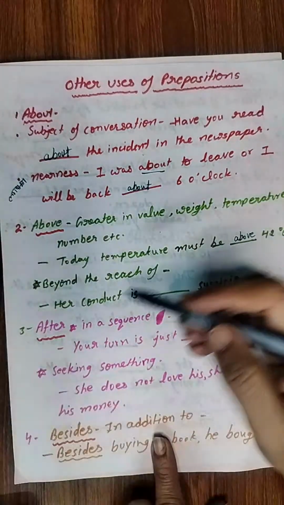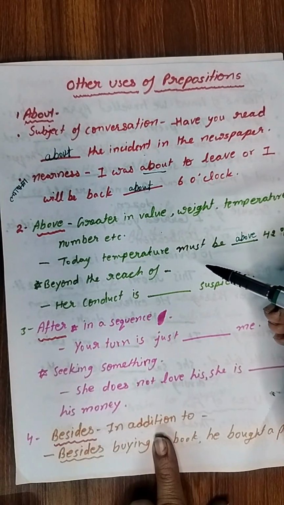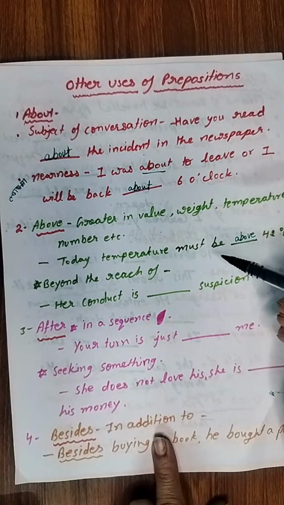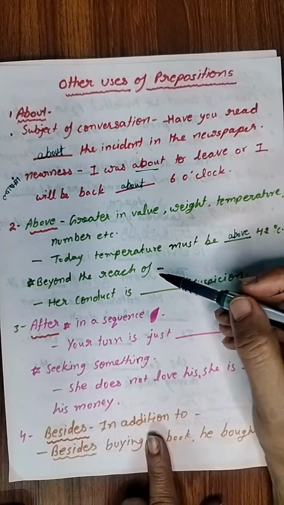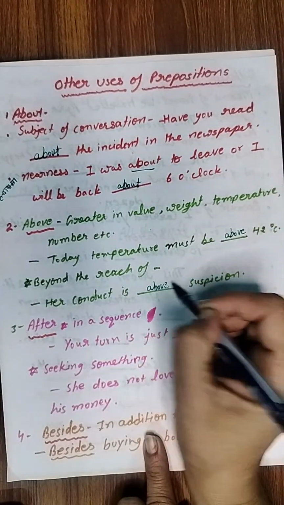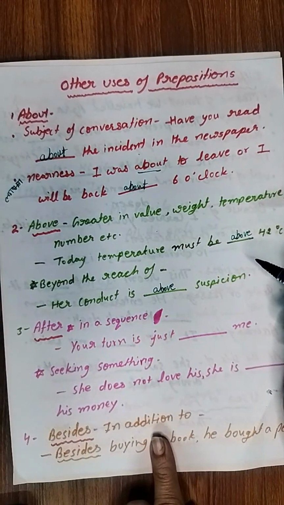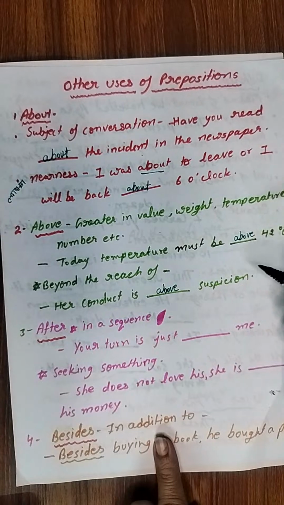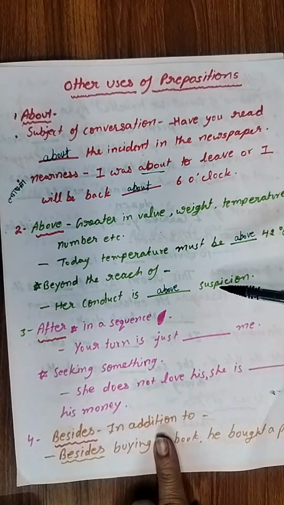Then beyond the reach of, जब कोई चीज हमारी पहुंच के परे है. जब हम कोई चीज के बारे में कहते हैं कि नहीं नहीं वैसी तो पॉसिबिलिटी ही नहीं है, in that case also we use above. For example, her conduct is above suspicion, यानी कि उसका जो बिहेवियर है वो बिल्कुल शक के दायरे में नहीं है, वो शक से बहुत परे है. We cannot suspect that person. Okay, so I hope the use of about and above is clear, right?